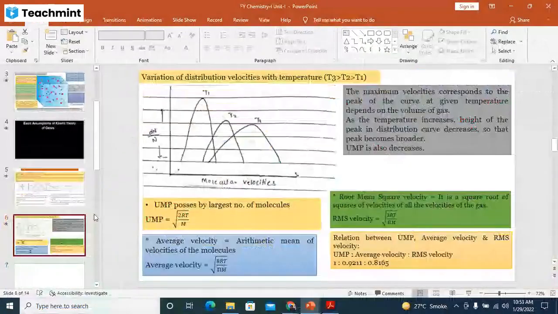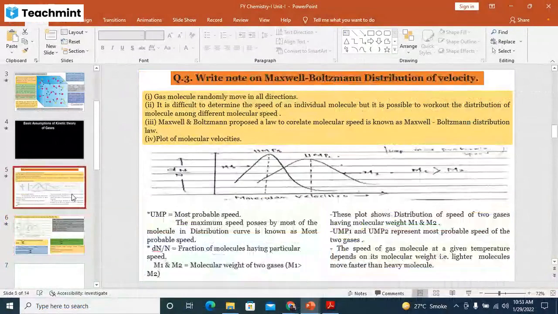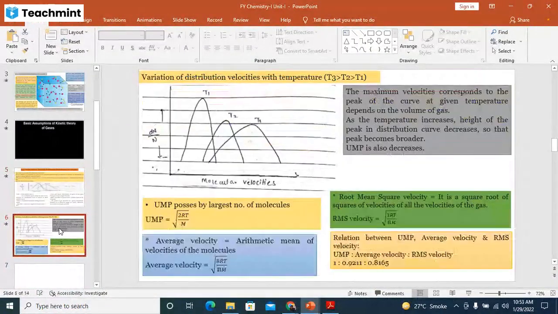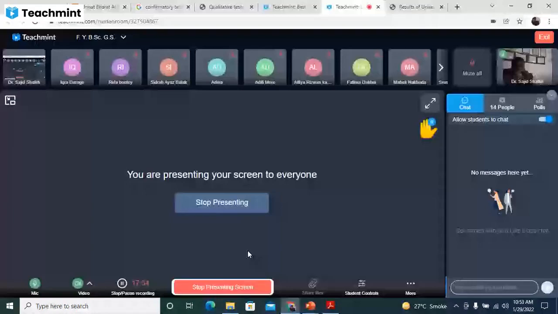This is all about your question, write a note on the Maxwell-Boltzmann distribution of velocity. It is a 5 marks question, so it is necessary to write up to here, and the rest can come in MCQs. Okay, have you got this particular thing? This is all about your kinetic theory and the Maxwell distribution of velocities for the gas. Okay, we will stop here.